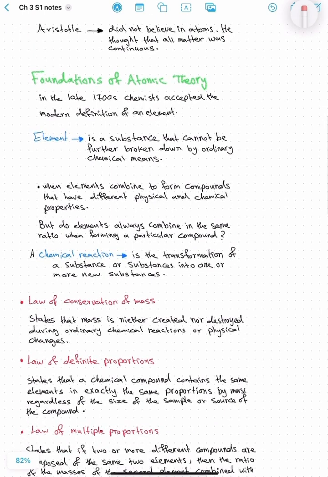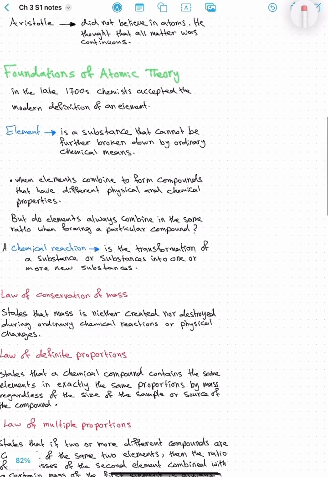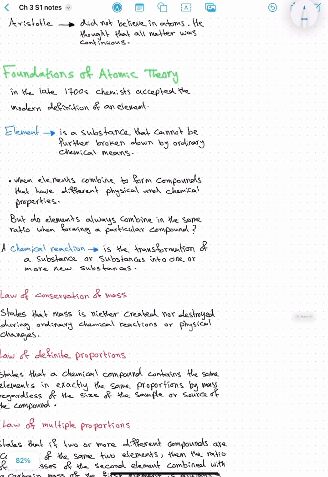When elements combine together, they form compounds, which have different physical and chemical properties. For example, two atoms of hydrogen bonded to one atom of oxygen is a compound. Why?